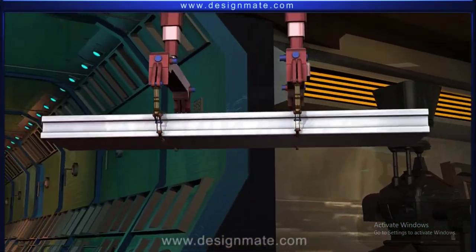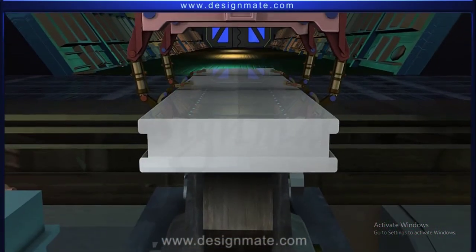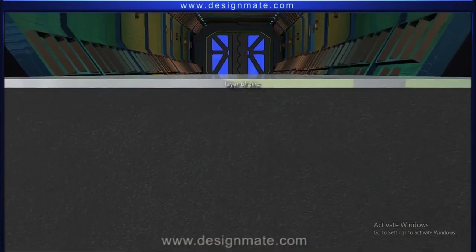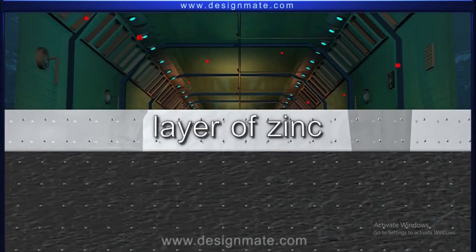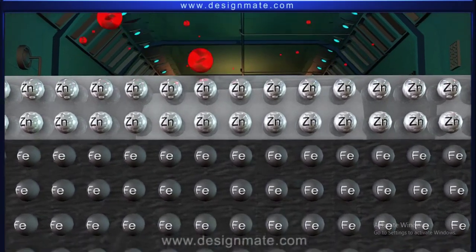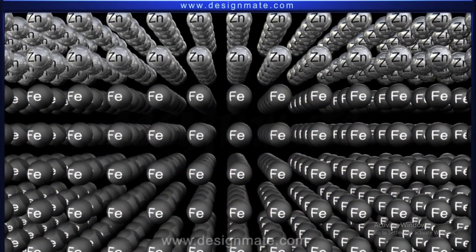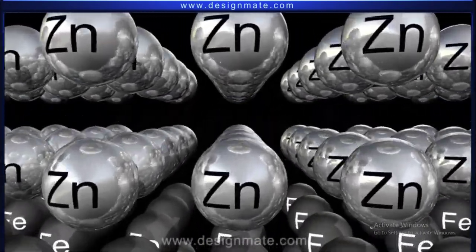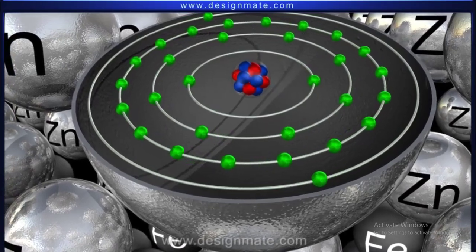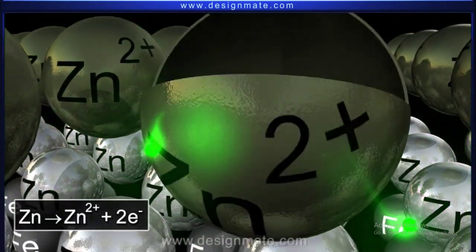To understand how galvanization protects iron physically, take a close look at the iron sheet, which is coated with zinc. As you can see, it is zinc which now comes in contact with air rather than iron. From this protective zinc layer, each atom of zinc loses 2 electrons and is oxidized to a Zn2+ ion.